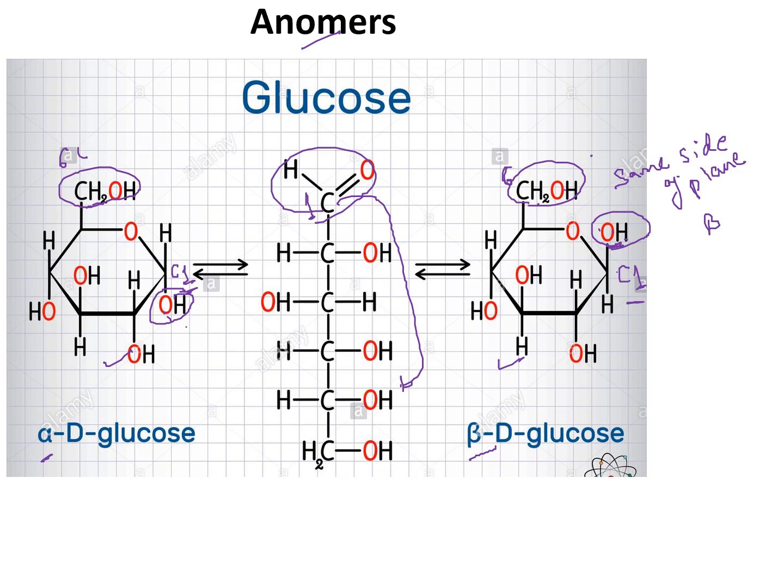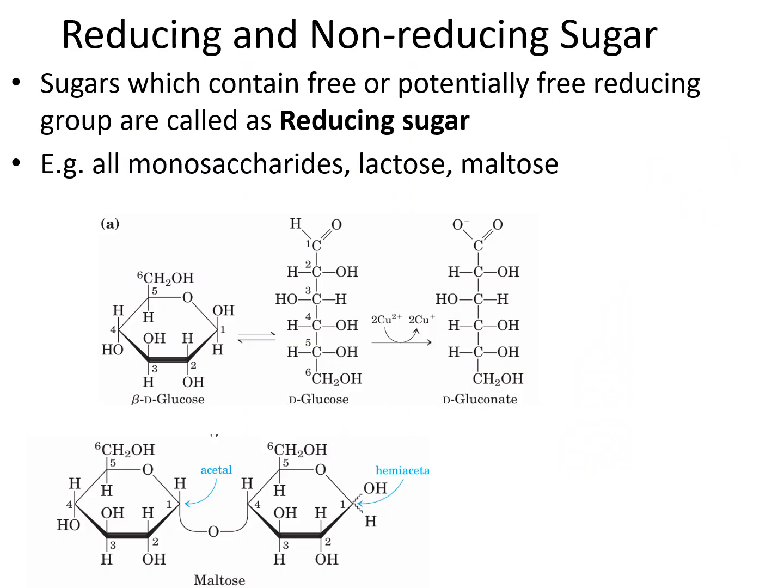Now, when we study carbohydrates, we come across reducing and non-reducing sugars. What is a reducing sugar and what is a non-reducing sugar? Sugars which contain a free or potentially free reducing group are called reducing sugars. For example, all monosaccharides are reducing sugars, and lactose and maltose are also reducing sugars.